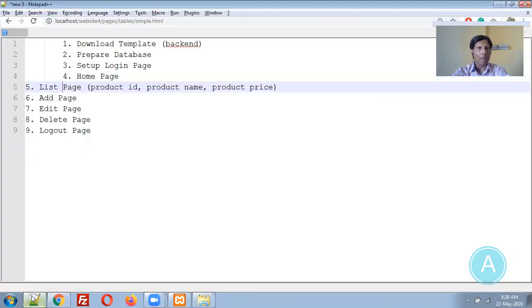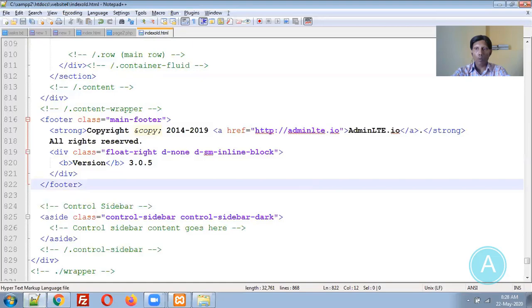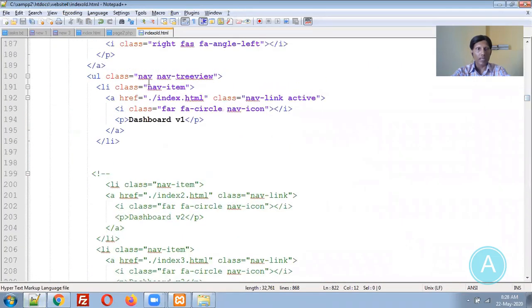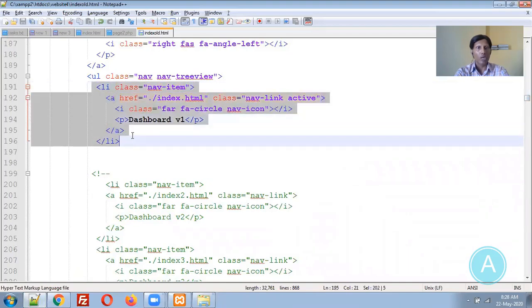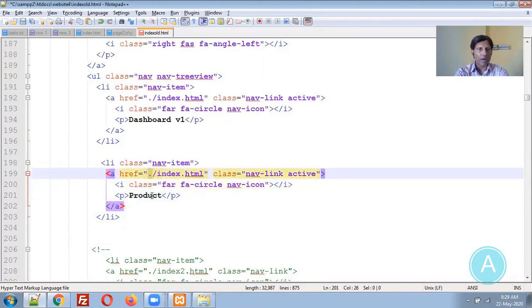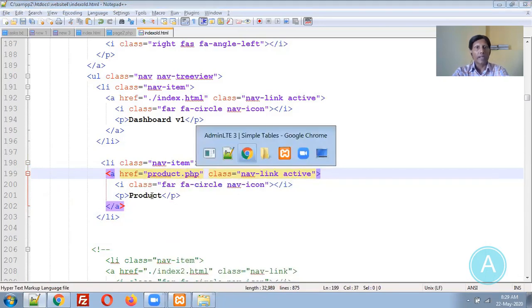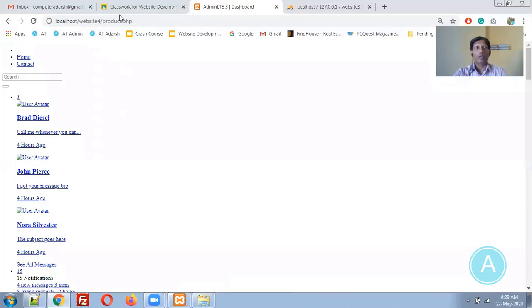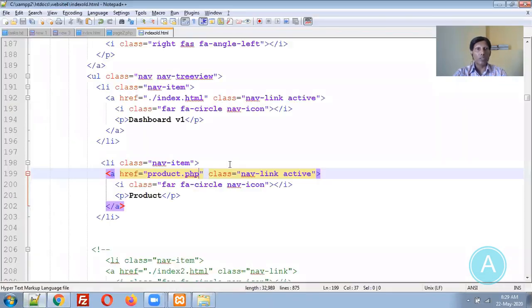Now let me go back to my index. Let me go back to my dashboard. Where is my dashboard? Yes, dashboard 1 is there. Now I am copy pasting these li elements, and I am changing this to product and changing this file to product.php. Let me save this one. Let me go back. Let me refresh it. You can see the things. Product option is there. Let me click on product options. So product.php is there, but still layout is not there properly.